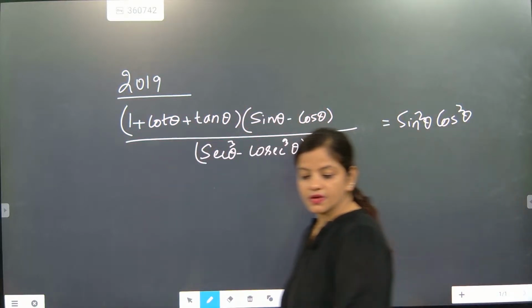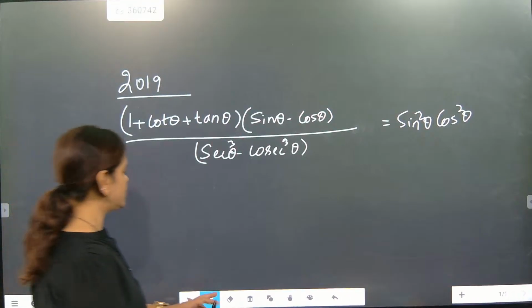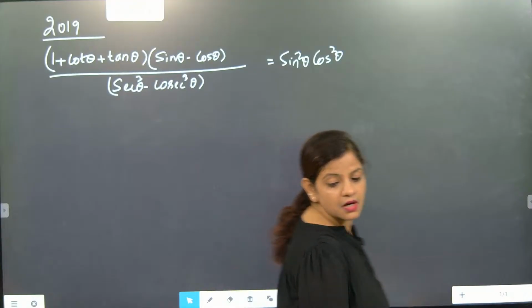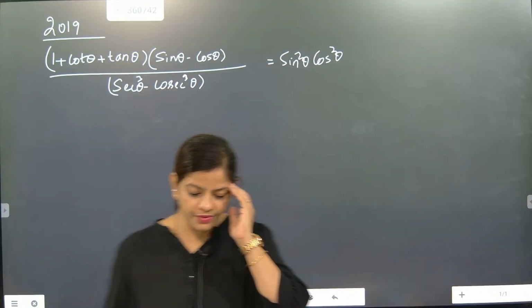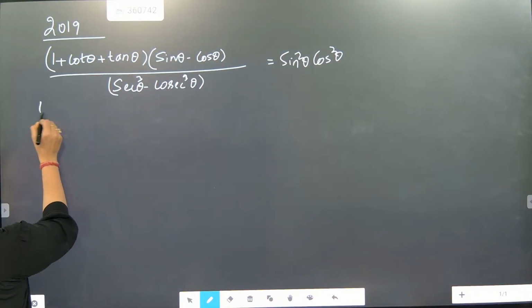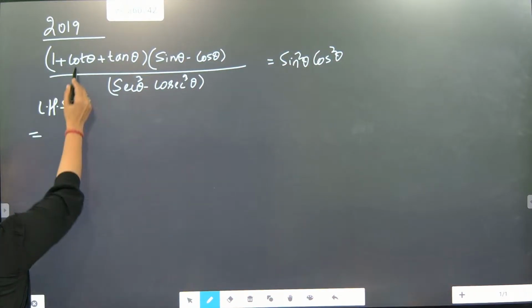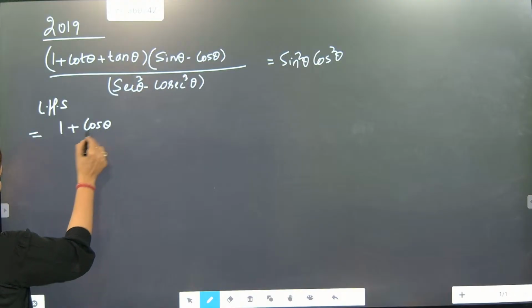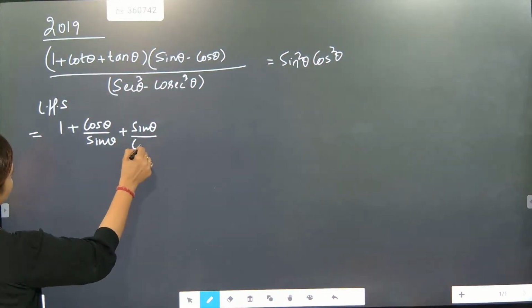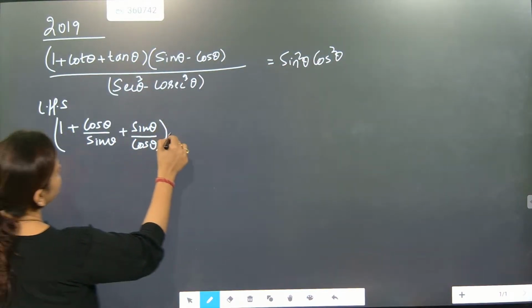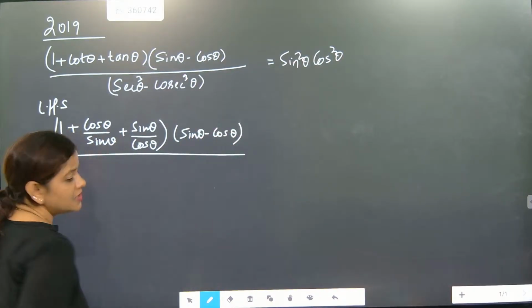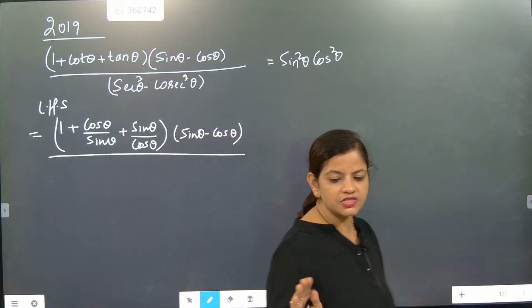Come on, let's see. We are going to solve the question. Check this one out. When this type of question is given, what thinking do we apply to solve it? Here we will take LHS. In LHS it will become 1 plus cos theta by sin theta plus sin theta by cos theta, then sin theta minus cos theta. The denominator part is secant and cosecant, and that is something which is going to get stuck.